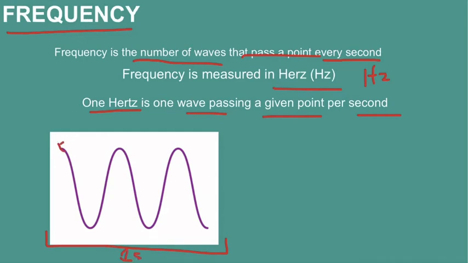So if we start off with this crest here, we go to the next crest and that shows us 1 wave, go to the next crest, that shows us 2 waves, and we have half a wave here because it goes down to the trough. So we have 2.5 waves passing per second. We know that 1 hertz is 1 wave passing per second, so we can say that our frequency for this wave here is 2.5 hertz.